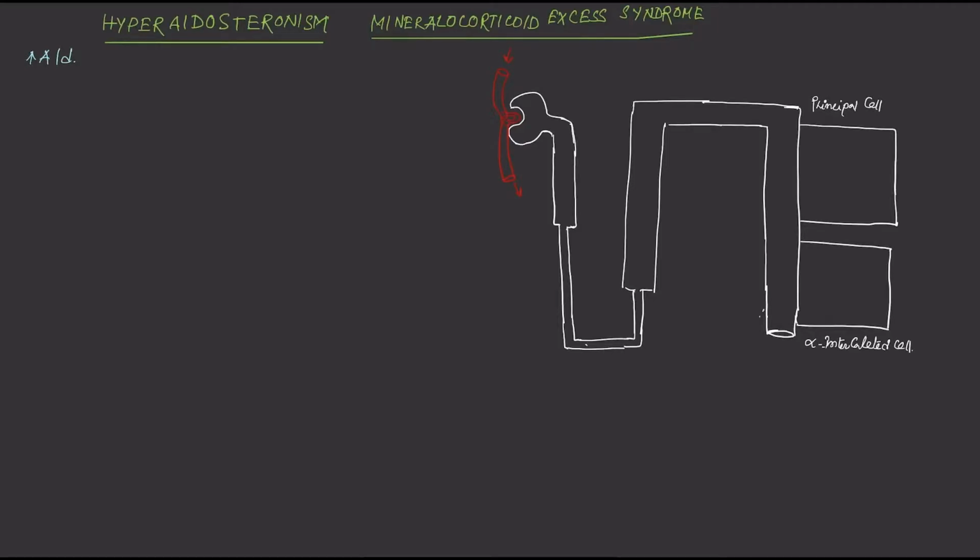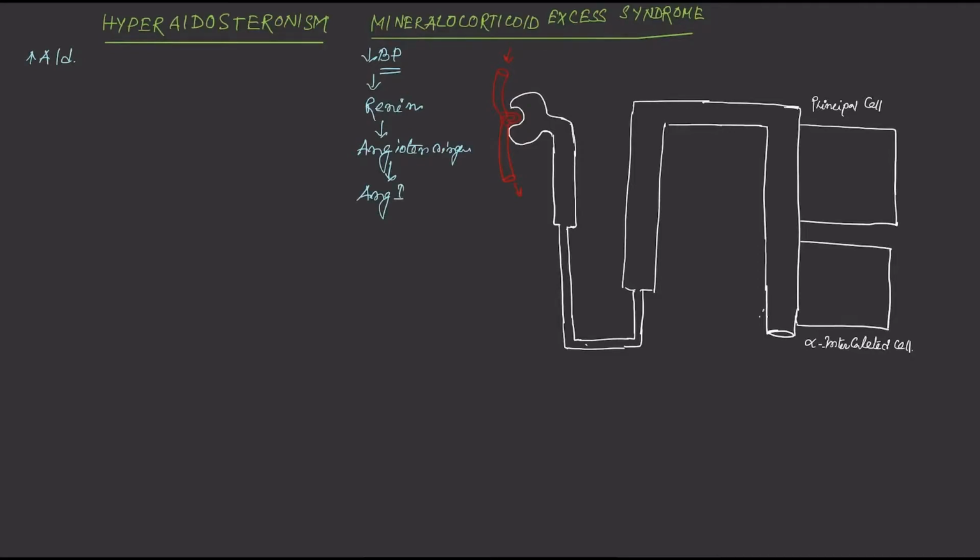In our body, whenever there is decreased blood pressure, that will be sensed by the juxtaglomerular apparatus situated at the kidney, and in response to that, renin will be secreted from the Golgi cells. That renin will act over the angiotensinogen to convert it to angiotensin 1.